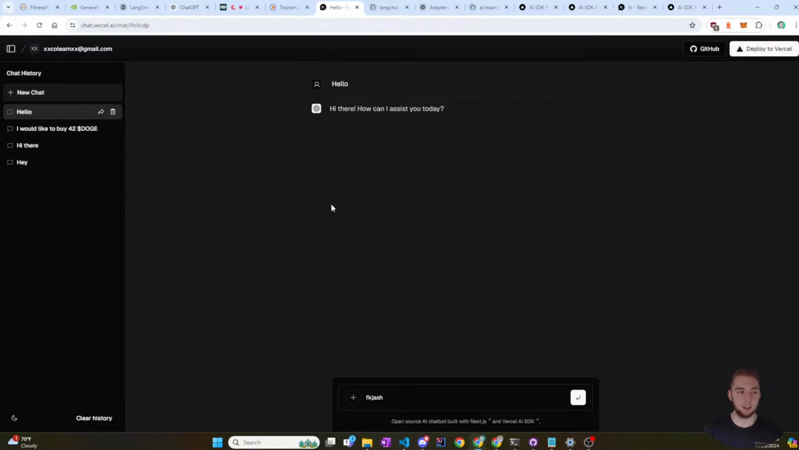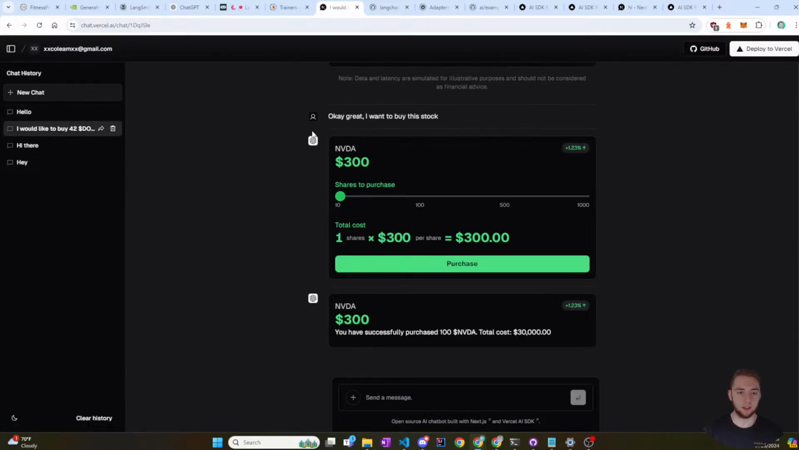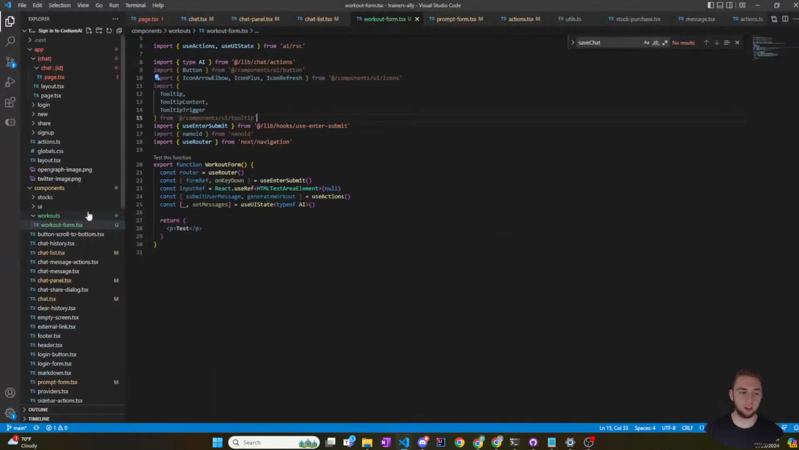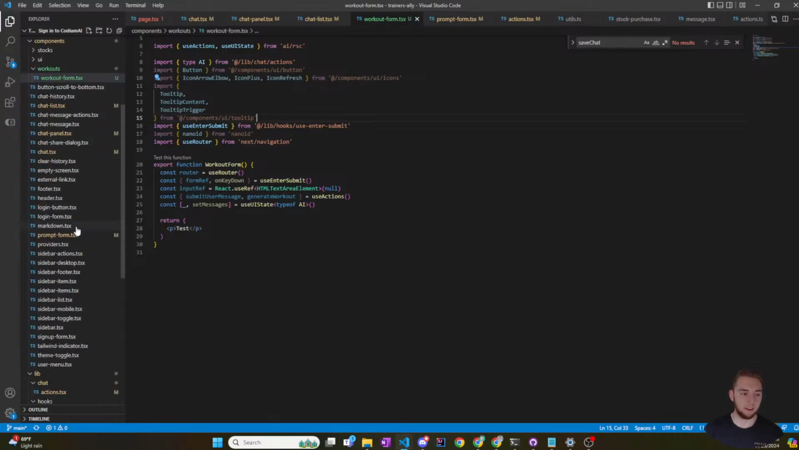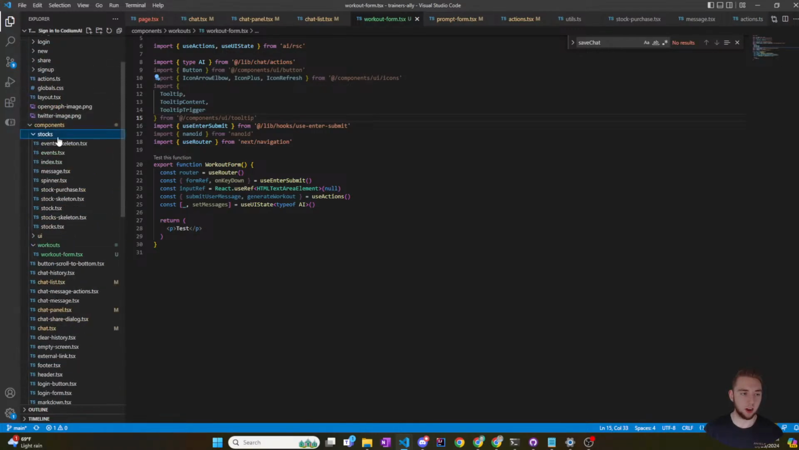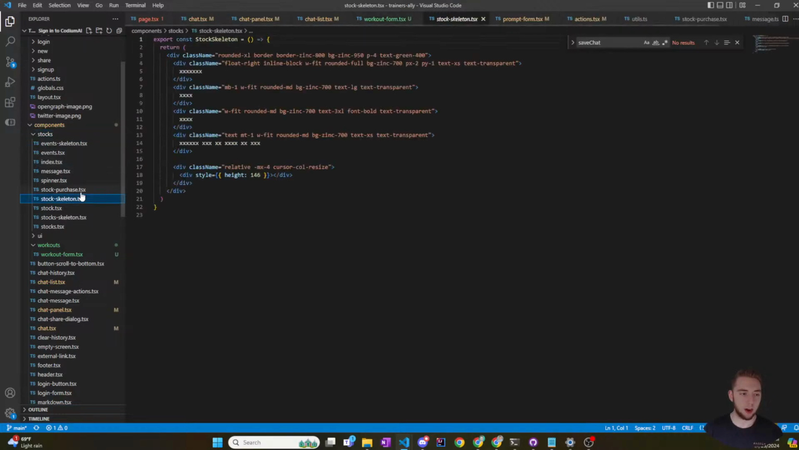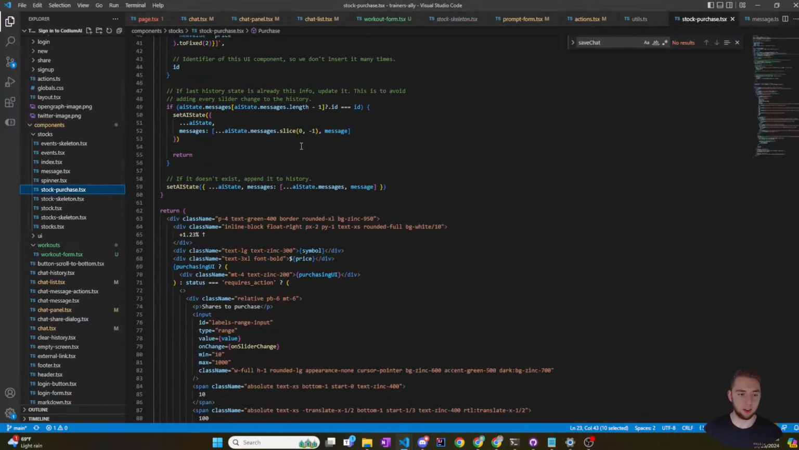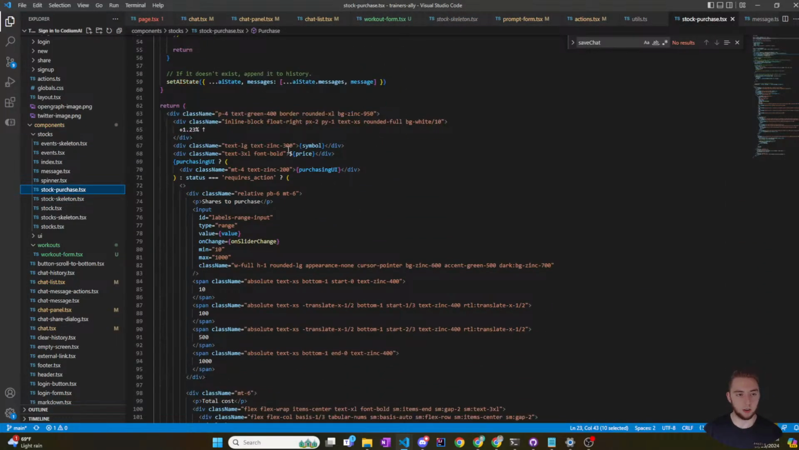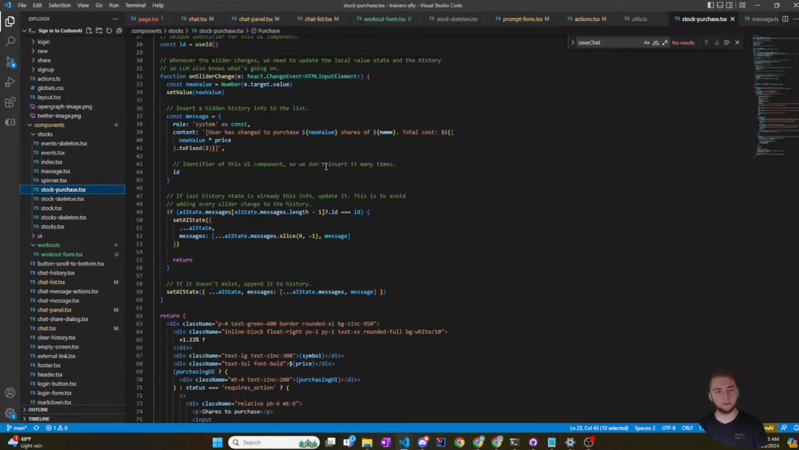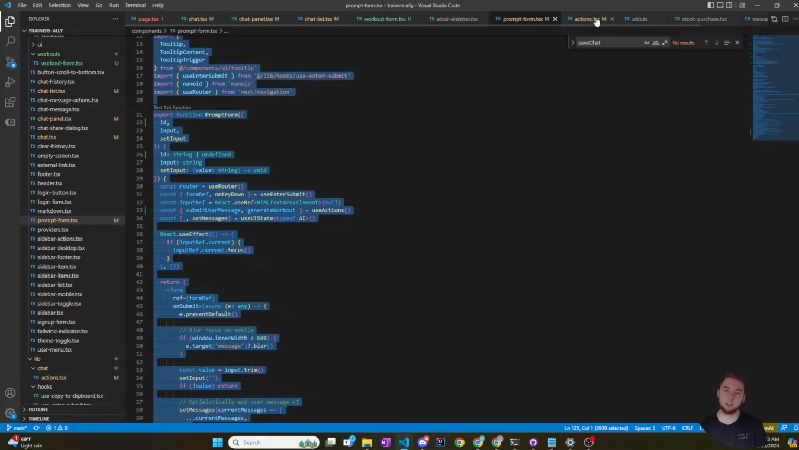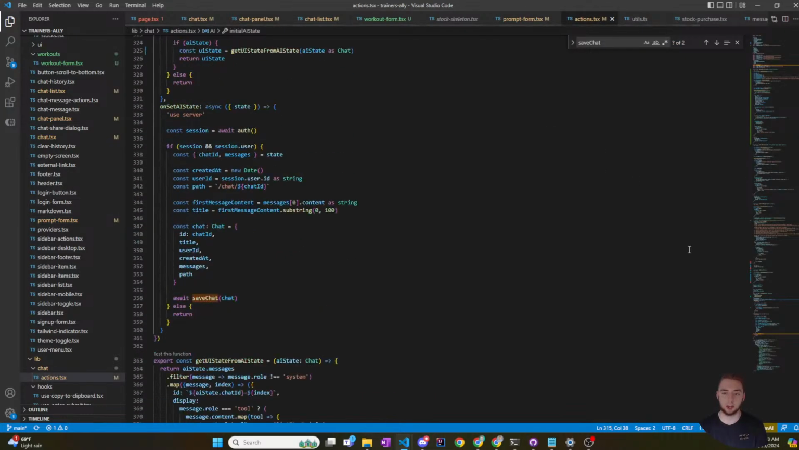I guess, does it do that? I guess it has that for all the other ones. Like if I go to one of the stock components, like stock purchase, does it have the, actually, how does that work? I'm curious how they get it, because maybe I do want that just because it looks kind of nice and it keeps it looking like a chat.